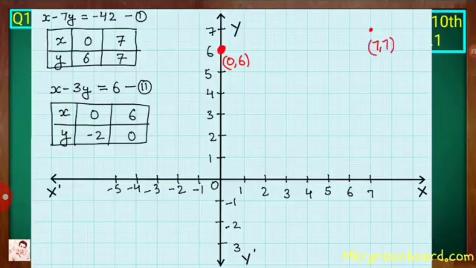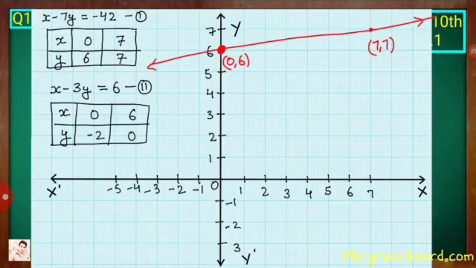The second point is (7, 7): from the x-axis and y-axis we take distance 7 and 7. Now you join these 2 points with the help of a scale and you will get a straight line. This line represents x minus 7y is equal to minus 42.